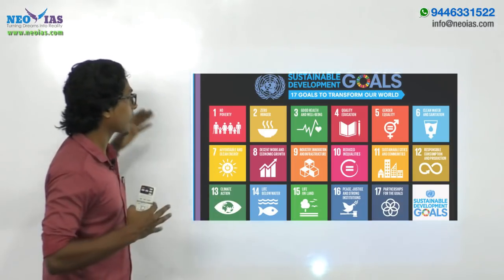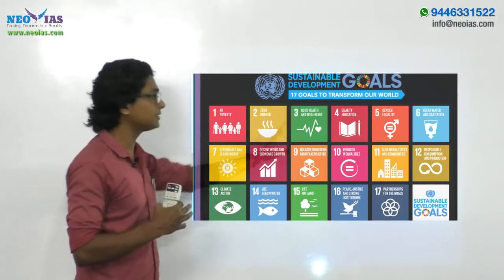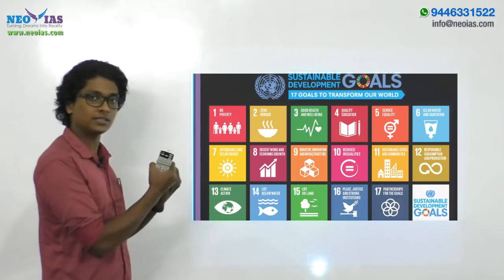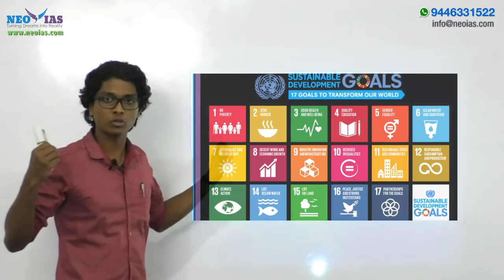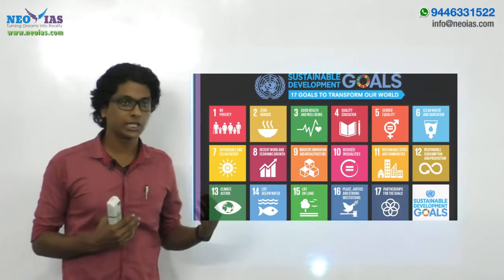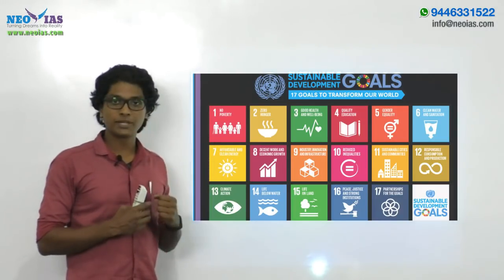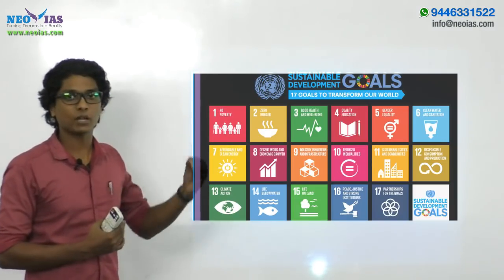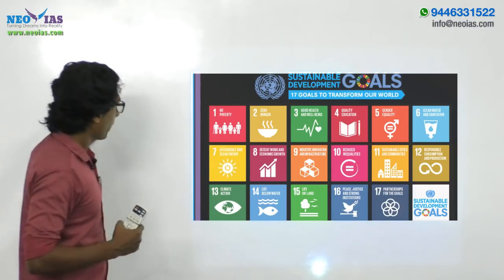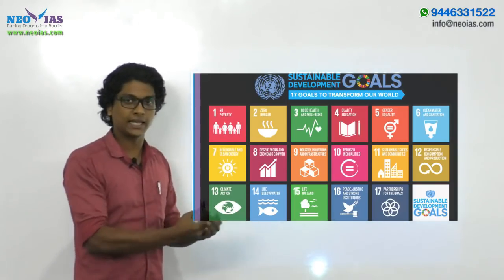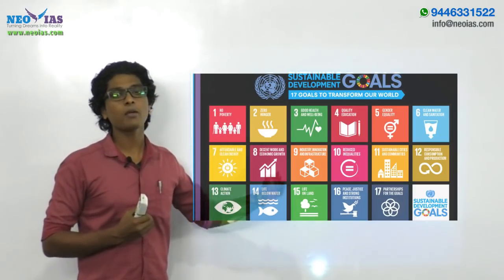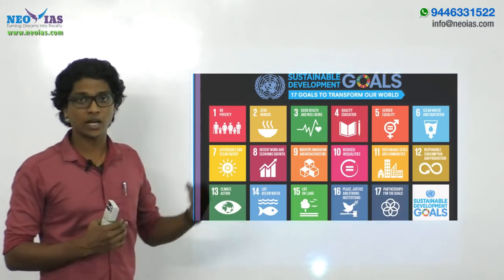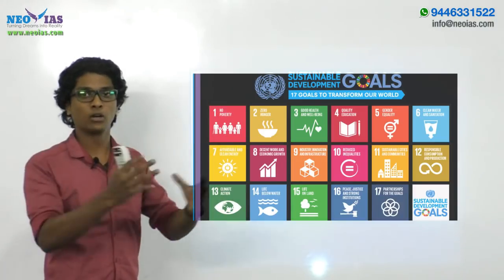India is trying to achieve these goals, and from the perspective of India's developmental imperatives, attaining these goals is of utmost importance. India is taking many initiatives to achieve the Sustainable Development Goals. These are among the most needed things the government should be doing, and the government is taking many initiatives in that direction. One of the noteworthy examples is the Pradhan Mantri Jan Dhan Yojana. It is one of the largest financial inclusion projects.